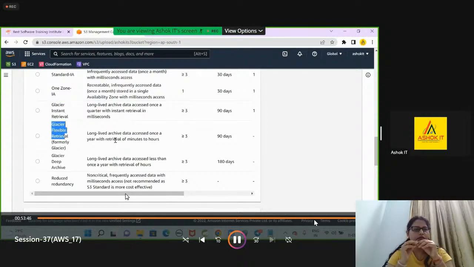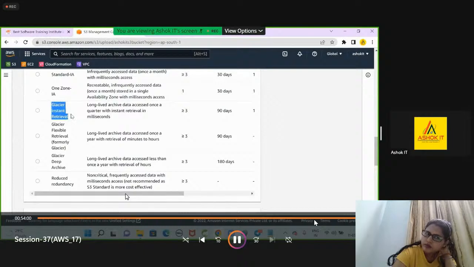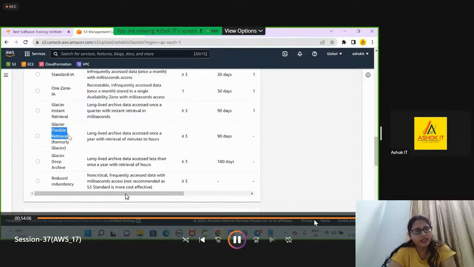With Flexible Retrieval, if I want to download the data, it can take a minute to hours. Then I can go for Flexible Retrieval. If you want to retrieve the data within milliseconds, then you can go for Instant Retrieval. If you want to retrieve within minutes to hours, then you can go for Flexible Retrieval.